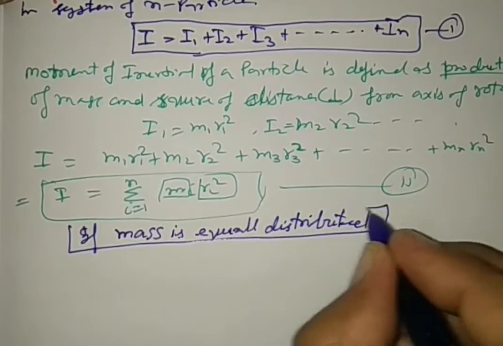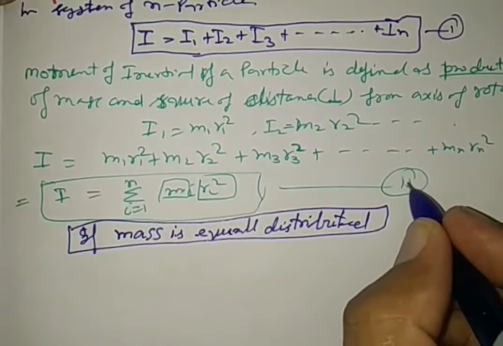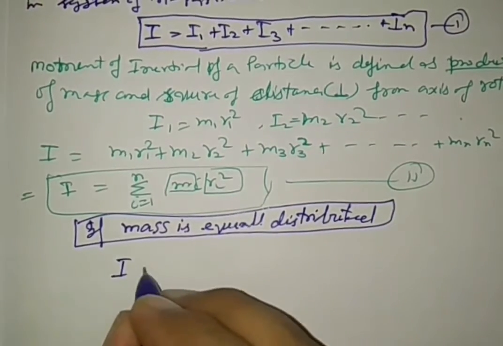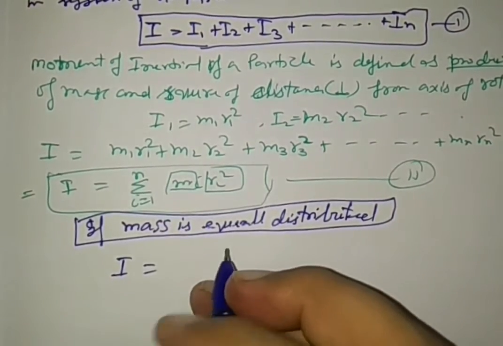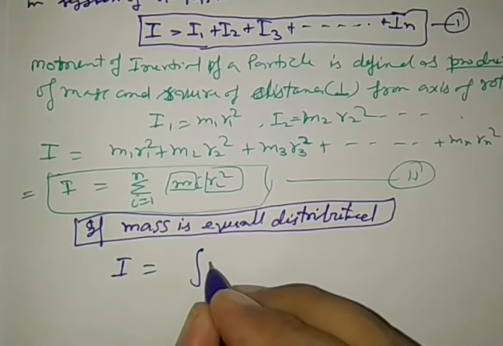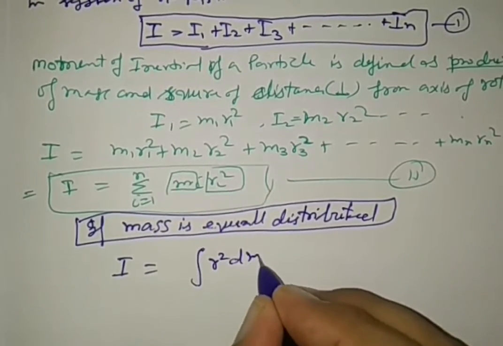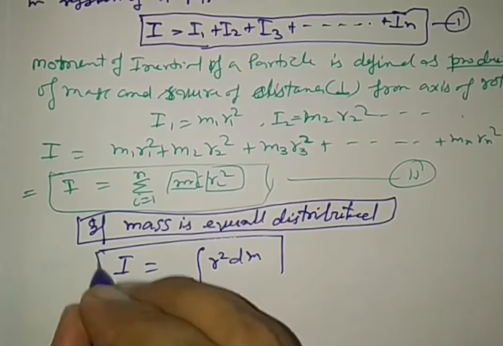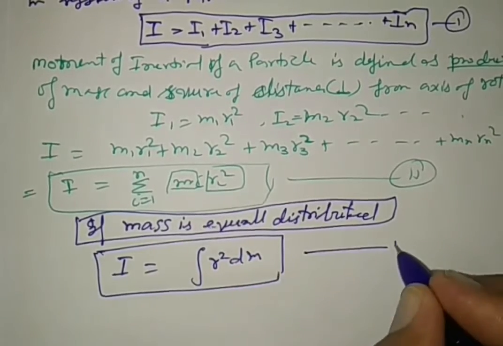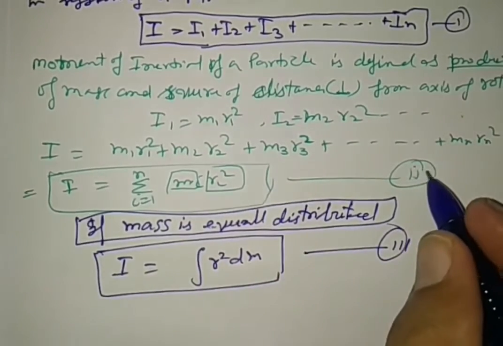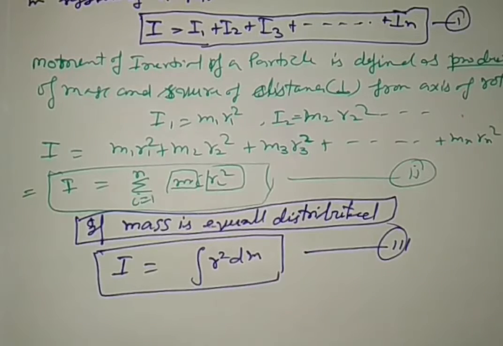If it is equally distributed, then the above equation can be written as I is equal to integration of r square dm. See very carefully. In that condition, equation 2 can also be represented in this form.